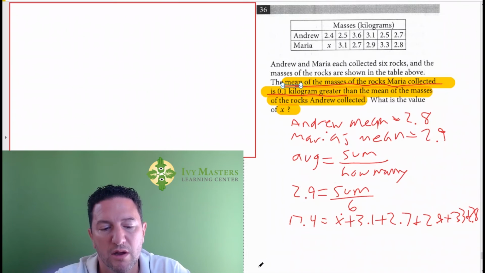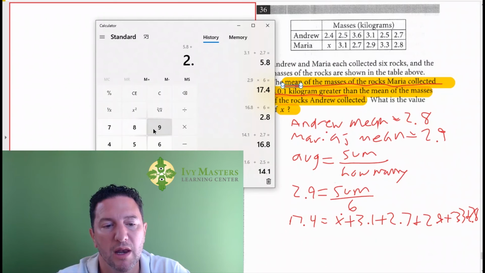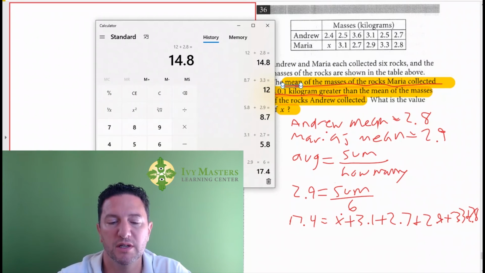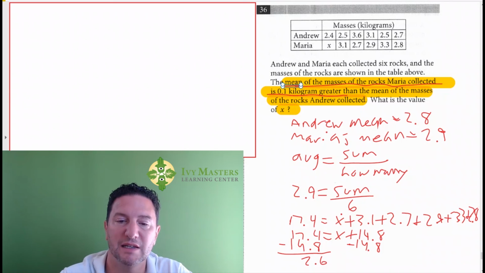Okay, so we take out our high-tech calculator once again, clear it up, and we've got 3.1 plus 2.7 plus 2.9 plus 3.3 plus 2.8, and we get our sum, which is 14.8. So at that point, we've got 17.4 equals x plus 14.8. So of course, we've got to subtract 14.8 from both sides. And you can see that that winds up giving you 2.6.